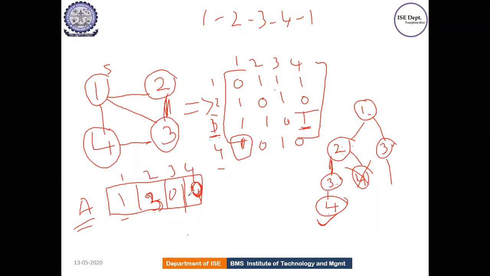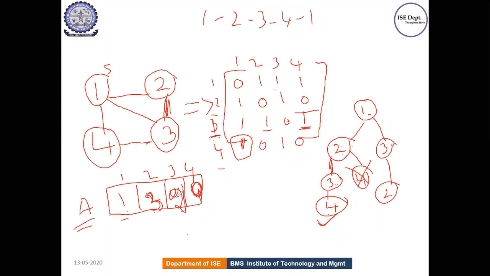So go back. What is the next possibility here? We have done with 1, 2, and 3. So here, can I write 1 here? No, it's already existing. Can I write 2 here? Yes. Just check 3 to 2. Is there any path? 3 to 2. Yes, there is a path. So this is also a correct option, 3 to 2. So I'll write 2 here.